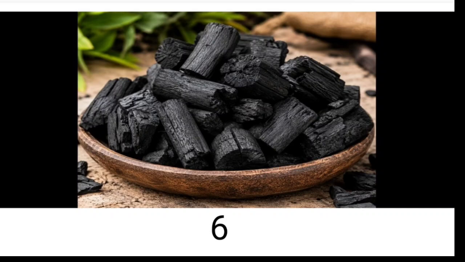If we do more fanning, the fire will be more. Okay, third point, see the charcoal fumes, means charcoal vapor, it will rise upward, correct? And the fourth point is charcoal while touching is cold from outside but warm from inside. Okay, these are the ideas we can get by seeing one charcoal.